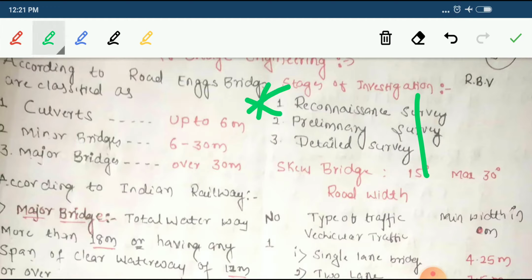Up to 6 meters, it is a culvert. If it is in the range of 6 to 30 meters, that is a minor bridge. If it is 30 meters or more, that is called a major bridge.